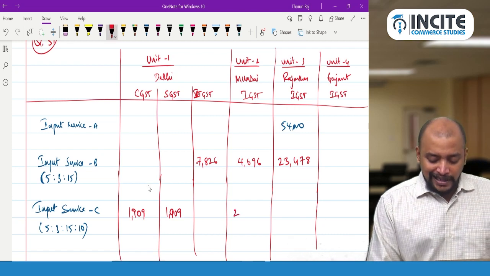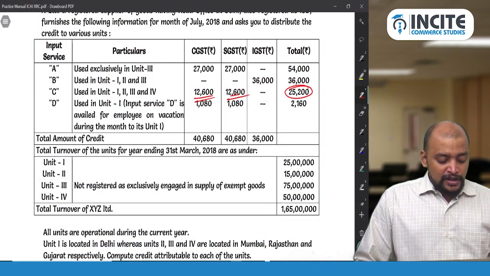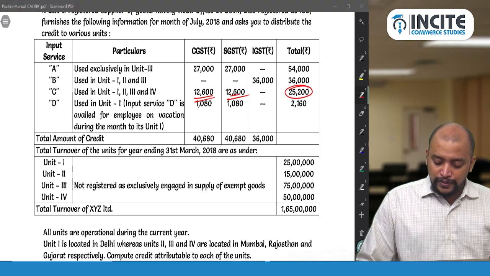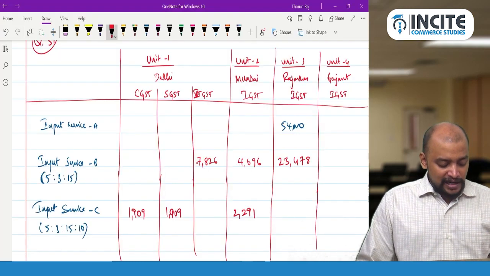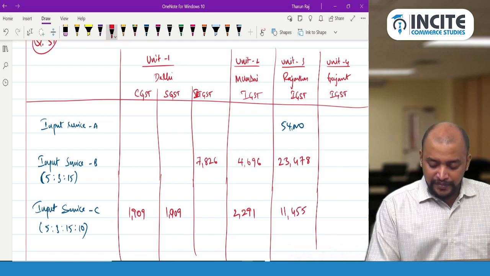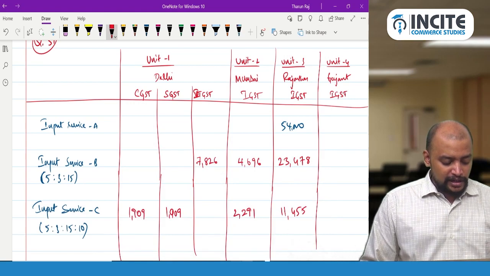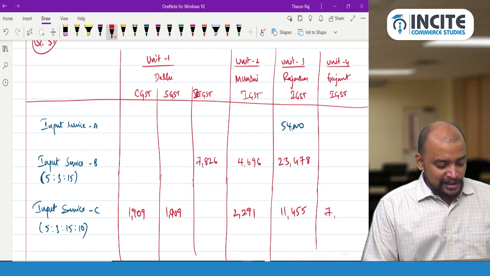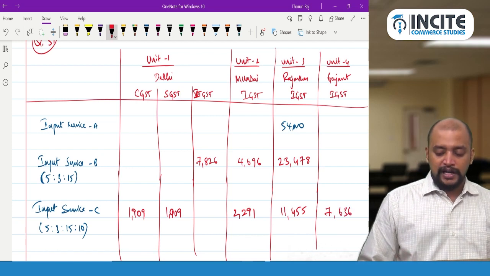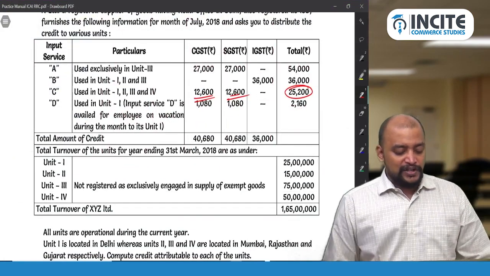It is completely calculator work here, but it will take time, and we can't do anything about that. So 25,200 into 15 divided by 33 gives 11,455. And the last one, 25,200 into 10 divided by 33 gives 7,636. Okay, so this is with respect to input service C. Hope you understood the way in which we are doing it.